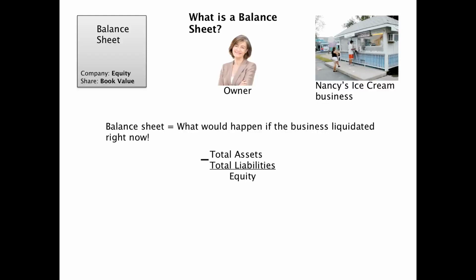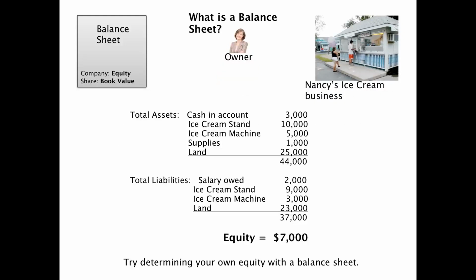So in order to do that, you have to basically sum up all of your assets, sum up all of your liabilities, and then the difference when you subtract the liabilities from the assets is your equity. So let's demonstrate that. Here I took a very generic balance sheet for Nancy's business, her ice cream business.